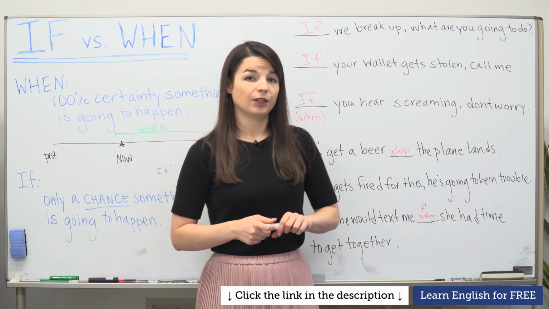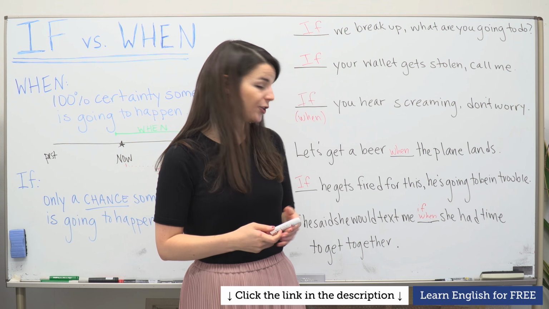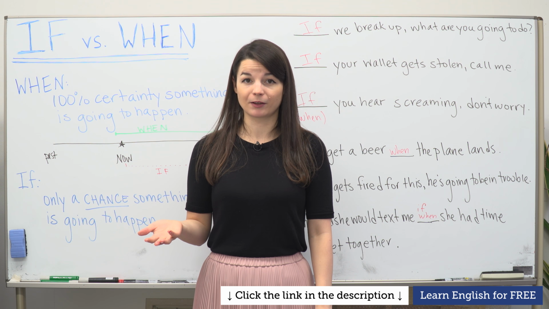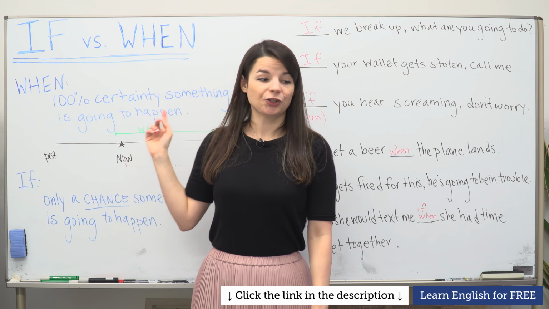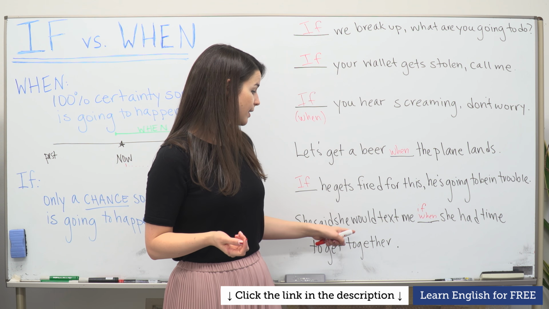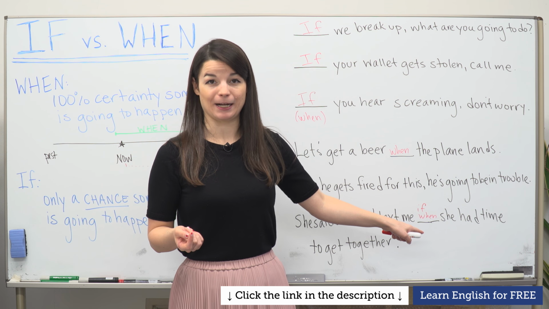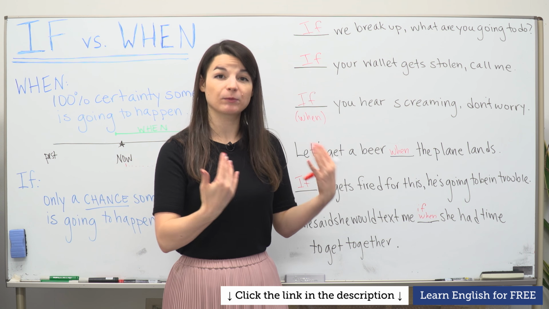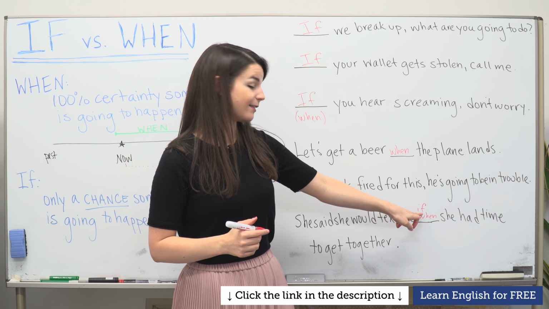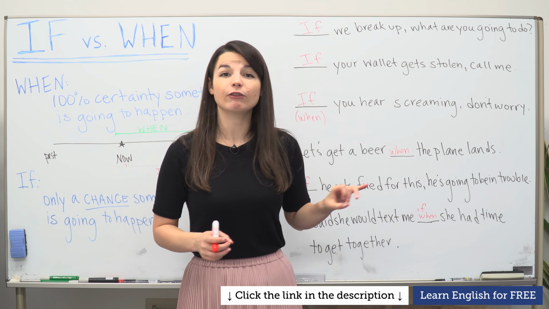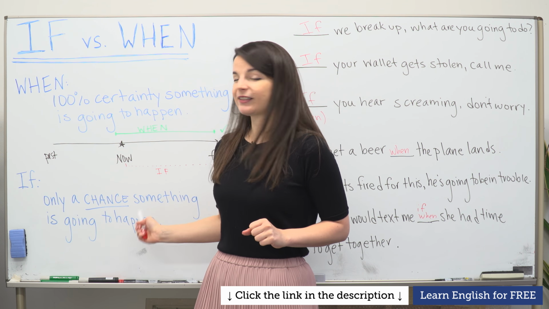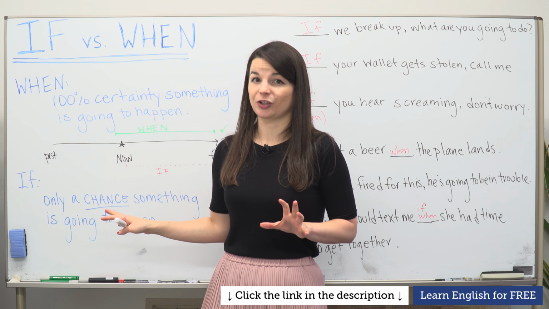The nuance though, she will text me if she has time. So if she has time means there's only a chance she has time, in other words. If we use when, in this sentence, she expects she is going to have time in the future. She said she would text me when she had time. So meaning she expects to have time and she's going to text the listener. If, however, the sentence is she said she would text me if she had time, means there's only a chance she'll have time.